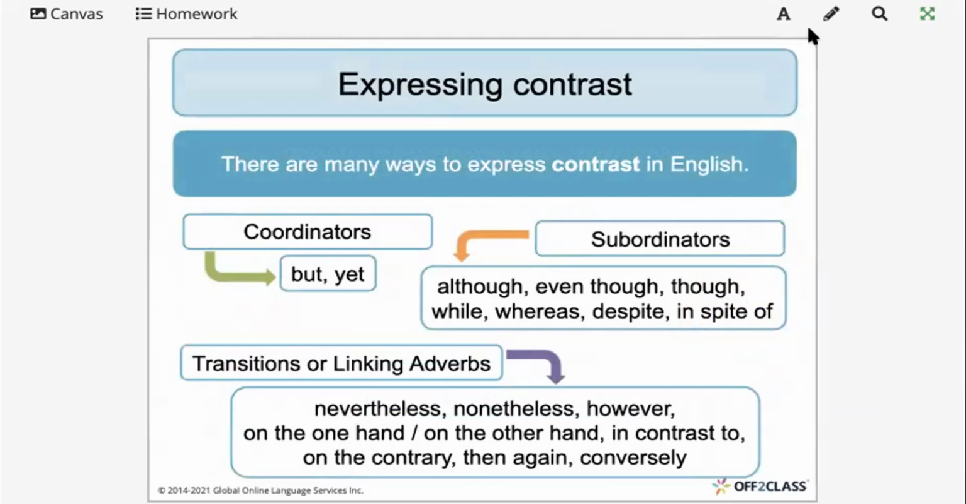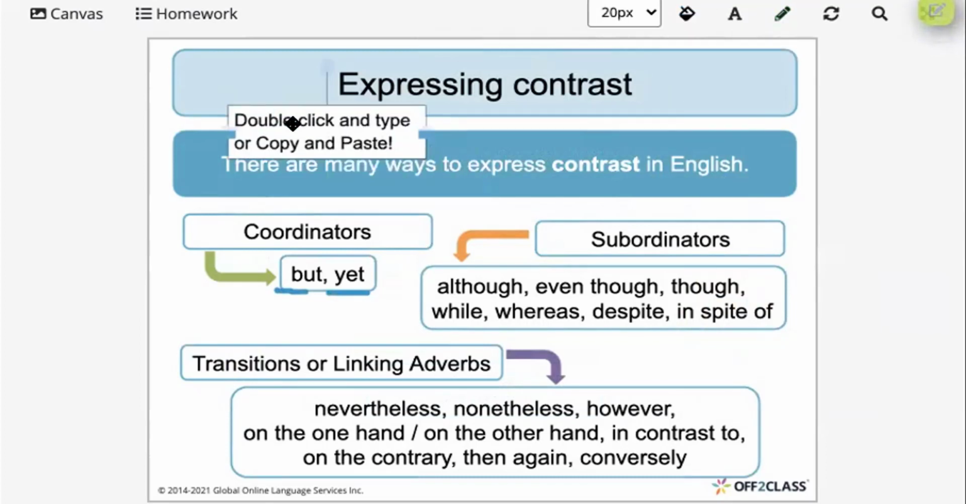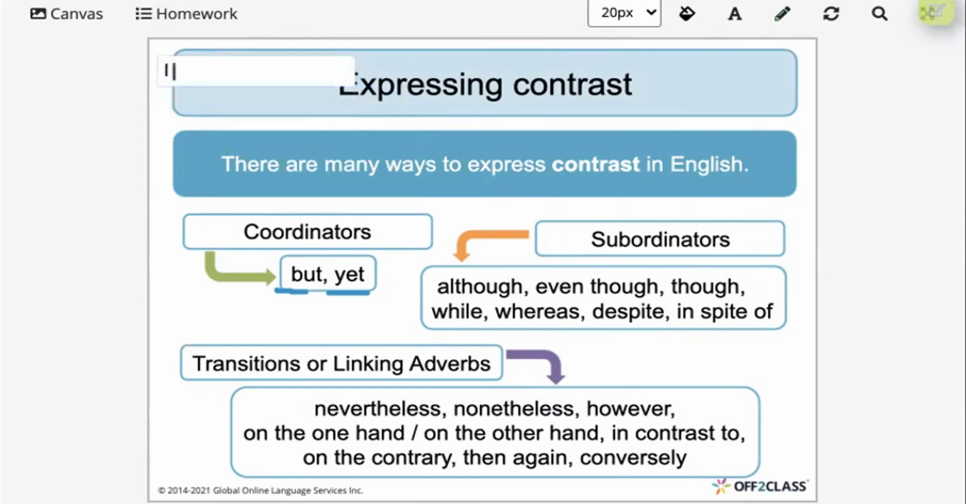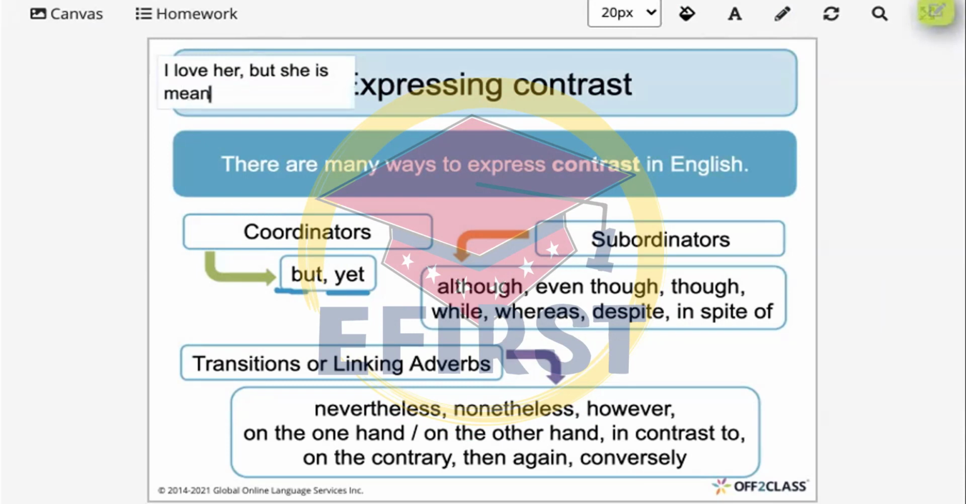Of course, if we want to express contrast between two situations, two sentences, two actions, I have different things that I can use. Some we know, like but and yet. They mean exactly the same thing, and we use them for contrast. I love her, but she's mean. So these are in contrast. I'm expressing two different ideas.